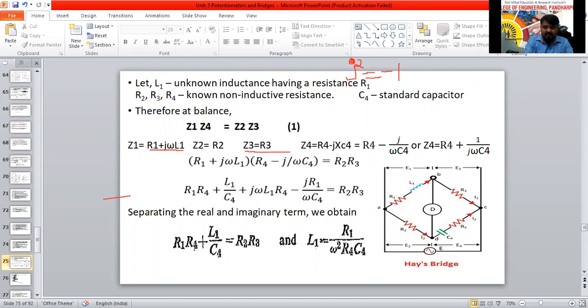Here the minus is there, minus into minus is plus. So plus omega L1 divided by omega C4. The omega gets cancelled, so the left term is L1 by C4.